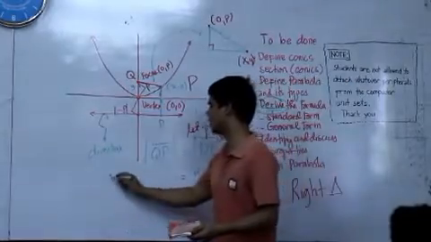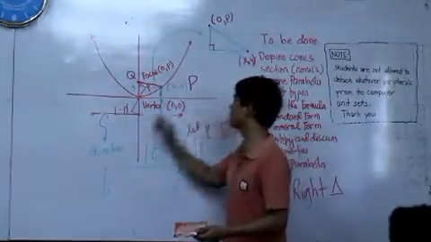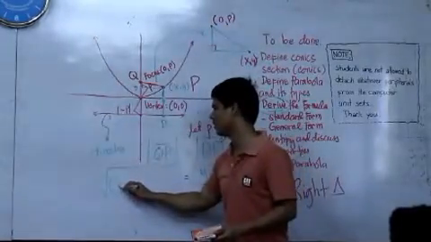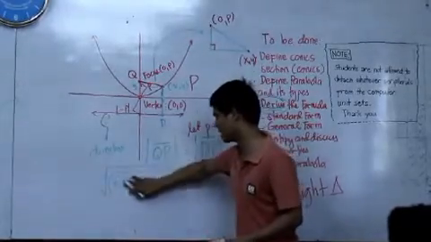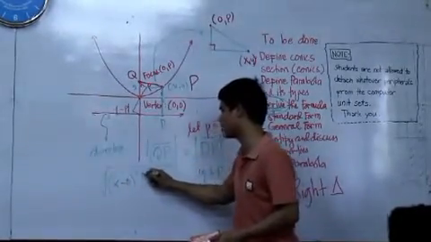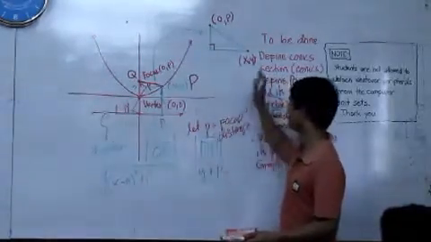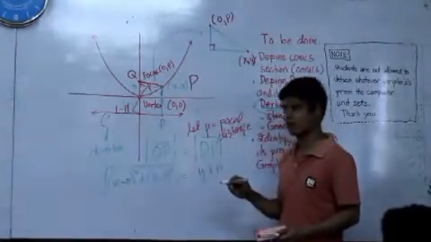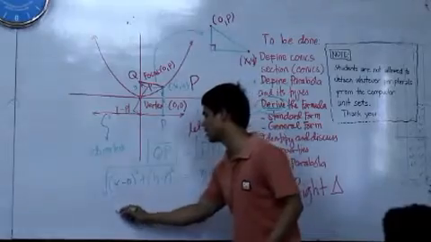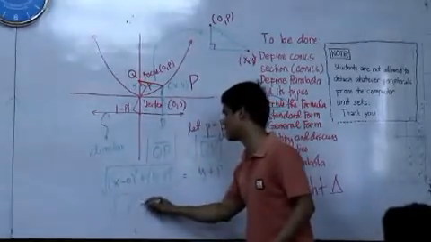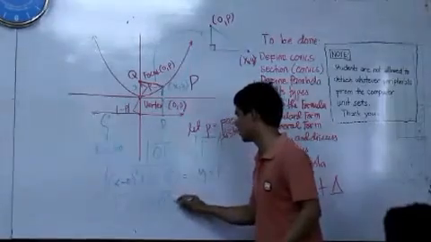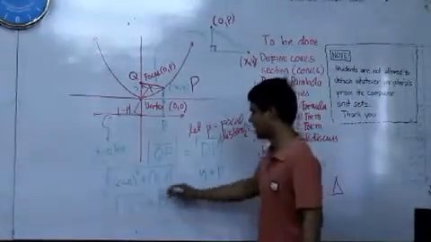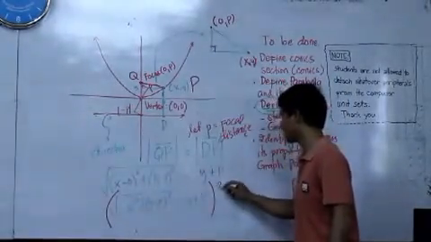So QP is equal to what? Square root of, what is your x? Shall we say this is your P1, this is your P2. So it will give you x minus 0 squared plus y minus p squared. If we simplify this, it will give you the square root of x squared plus y minus p squared equals y plus p. Now simplify this, squaring both sides.